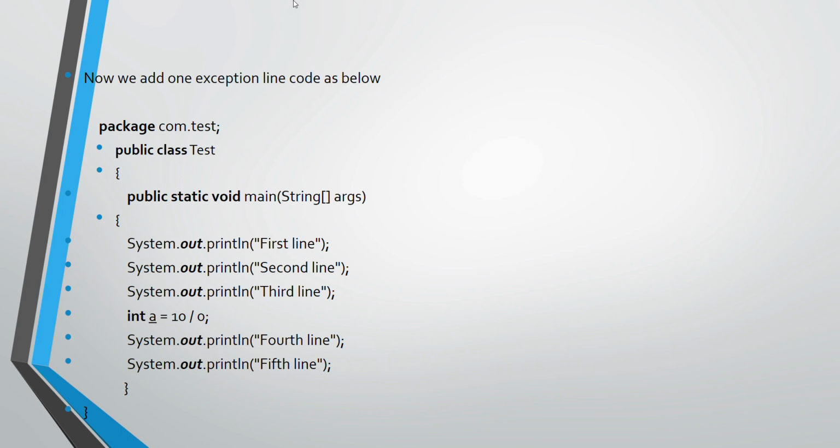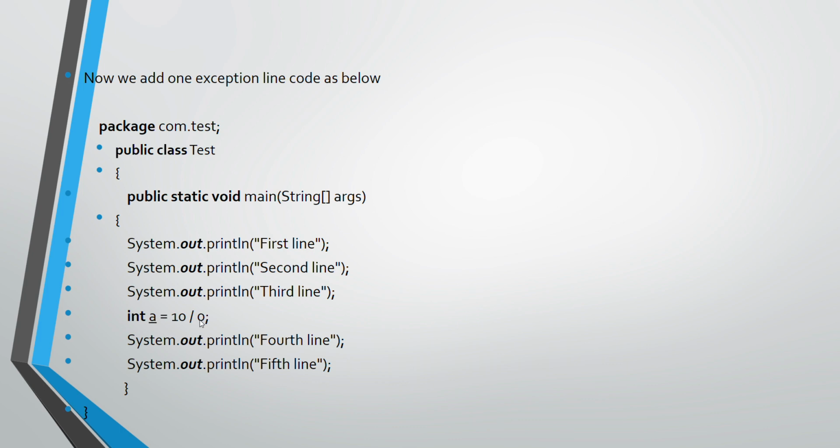So when we execute this program, what happens is, when control is passed inside the main method, it will first execute the first line System.out.println, then the second line, and the third line. When control is passed to int a = 10 / 0, then here the compiler gets an abnormal, unexpected event.